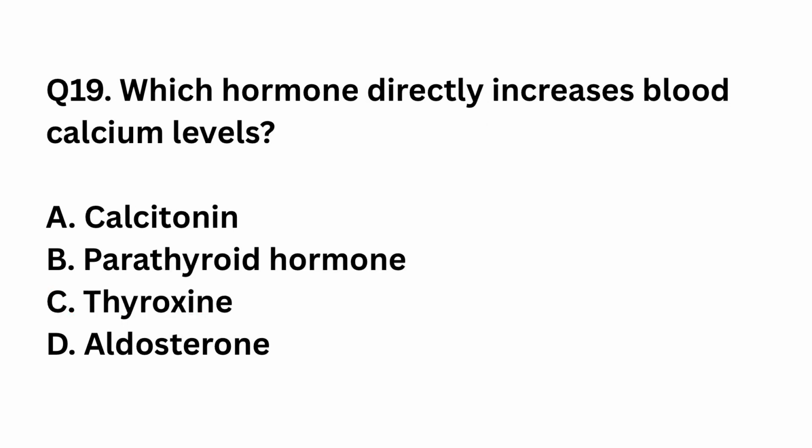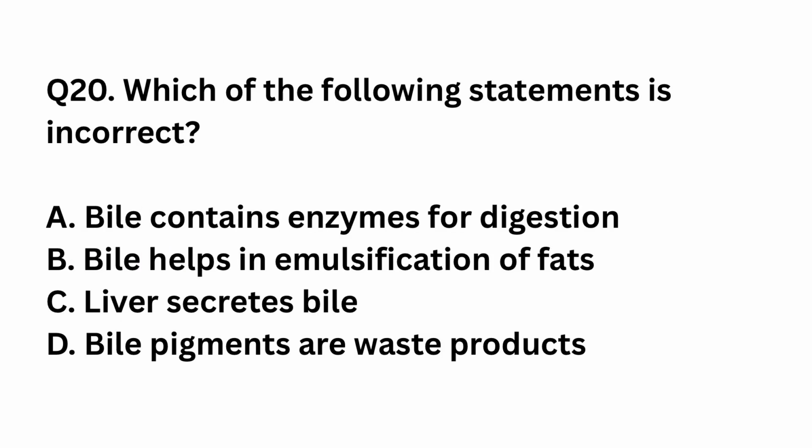Question number 19. Which hormone directly increases blood calcium levels? Calcitonin, parathyroid hormone, thyroxine, aldosterone. The right answer is option B, parathyroid hormone. Parathyroid hormone increases blood calcium by stimulating bone resorption and renal reabsorption. Calcitonin has the opposite effect.